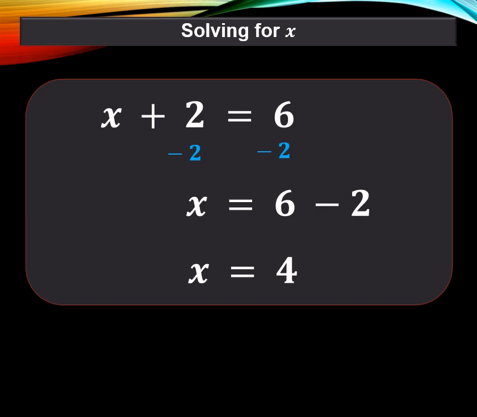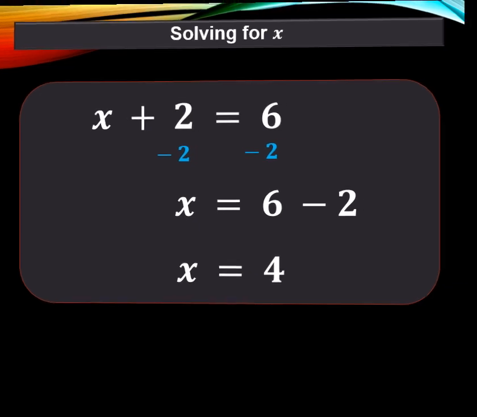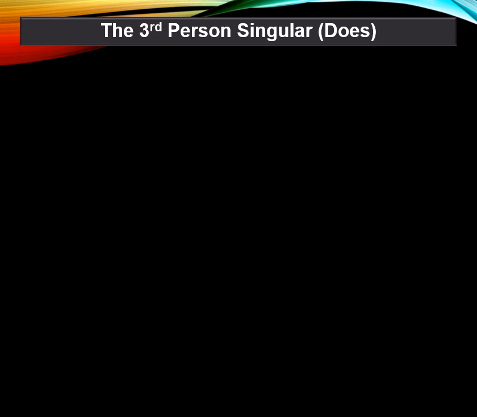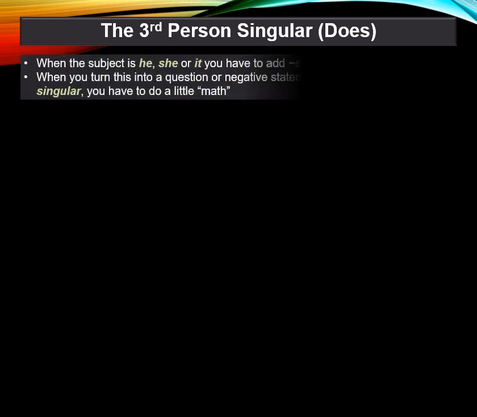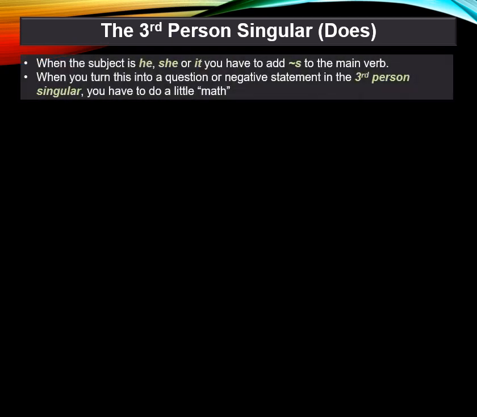Now, why do we need to know this for English? What do you do with the third person singular? Does. When the subject is he, she, or it, you have to add s to the main verb. When you turn this into a question or negative statement in the third person singular, you have to do a little math.